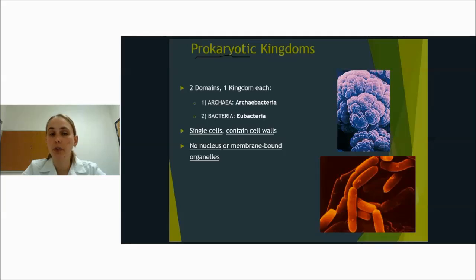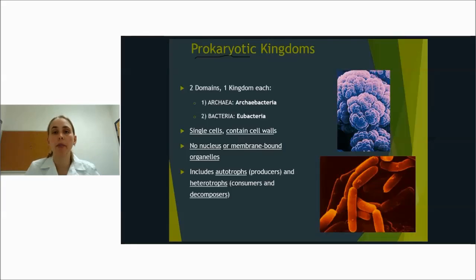They have no nucleus, which prokaryotic is before the nucleus, no nucleus, or membrane-bound organelles. When we're talking about membrane-bound organelles, we're talking about the larger organelles like the mitochondria, chloroplast, nucleus, endoplasmic reticulum. You may remember some of those words, and we'll get into them in depth when we go into our cell unit.